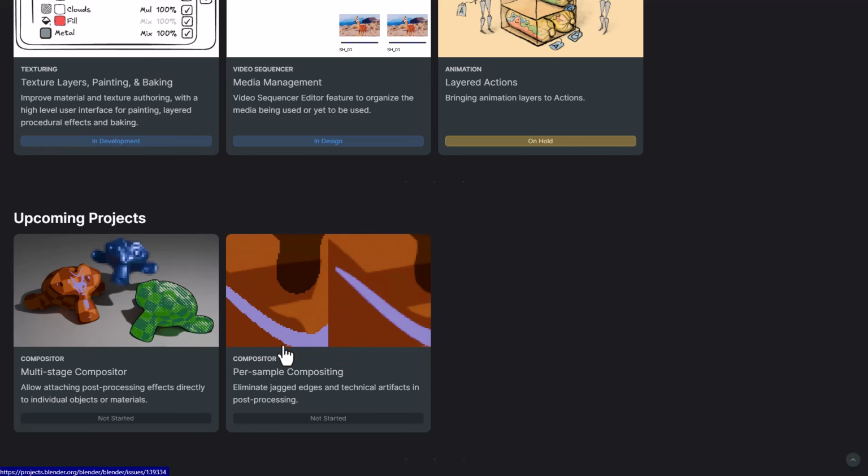And right here, we also have per-sample compositing. And the idea for this particular one is to eliminate jagged edges and technical artifacts in post-processing. So these two are tied to the Compositor and they're set to upcoming projects that have not yet started.